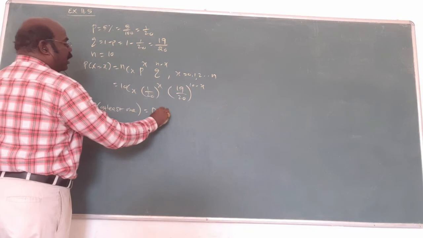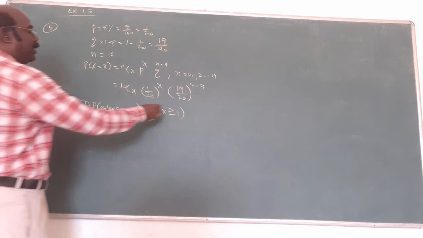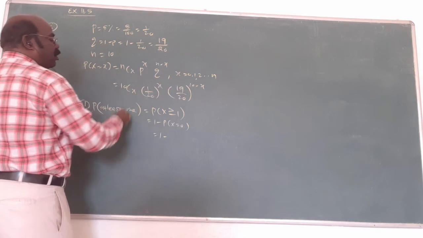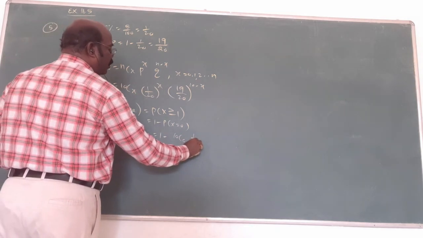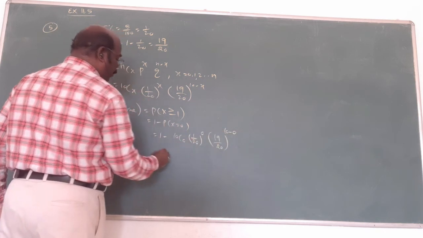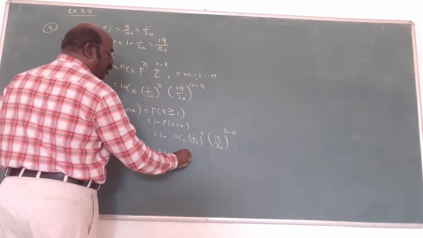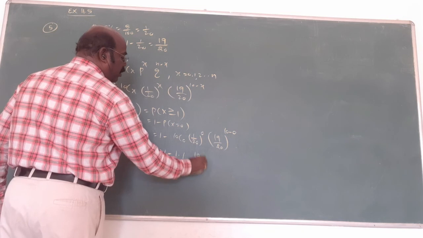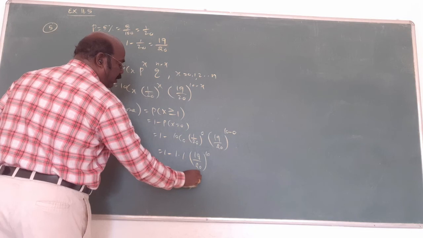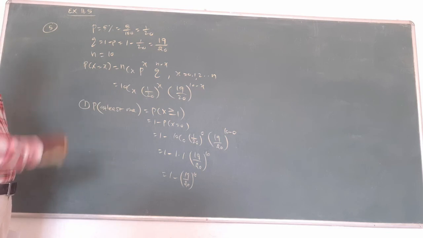I already told you, at least one means what? 1 minus the probability of 0. So 1 minus 10C0, 1 by 20 power 0, 19 by 20 power 10 minus 0. Any number to the power 0 is 1. So it is 1 minus 19 by 20 power 10. Simplification is not possible here because the number is multiplied 10 times. That is the answer.